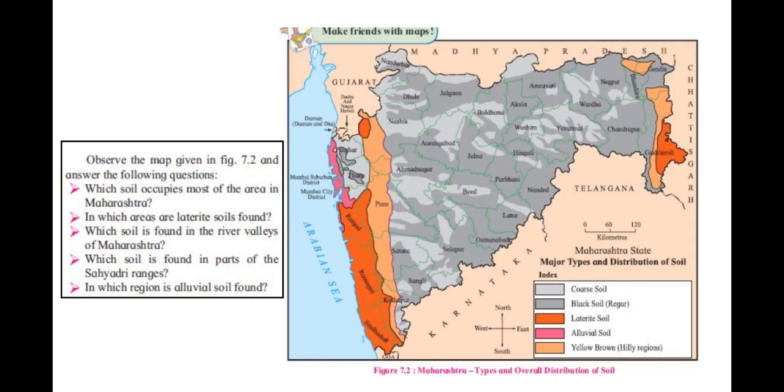Which soil is found in the river valleys of Maharashtra? Alluvial soil is found in the river valleys of Maharashtra. Which soil is found in parts of Sahyadri ranges? Yellow-brown soil, that is in the hilly region, is found in parts of Sahyadri ranges. In which region is coastal alluvial soil found? Coastal alluvial soil is found in Mumbai suburban district and Mumbai city district.